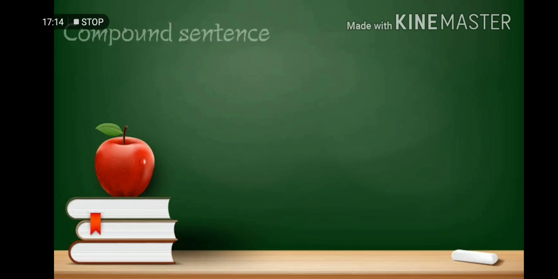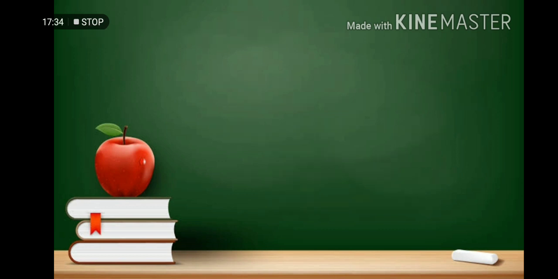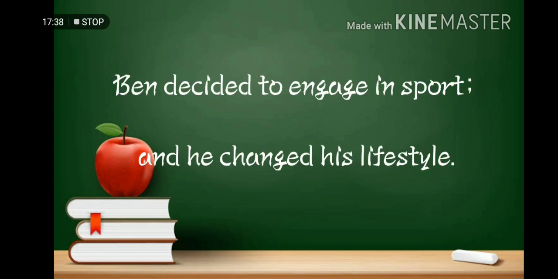Second is compound sentence. This type of sentence is comprised of at least two independent clauses. These clauses can be put together through a comma and a coordinating conjunction or with a semicolon. For example, Ben decided to engage in sport and he changed his lifestyle.